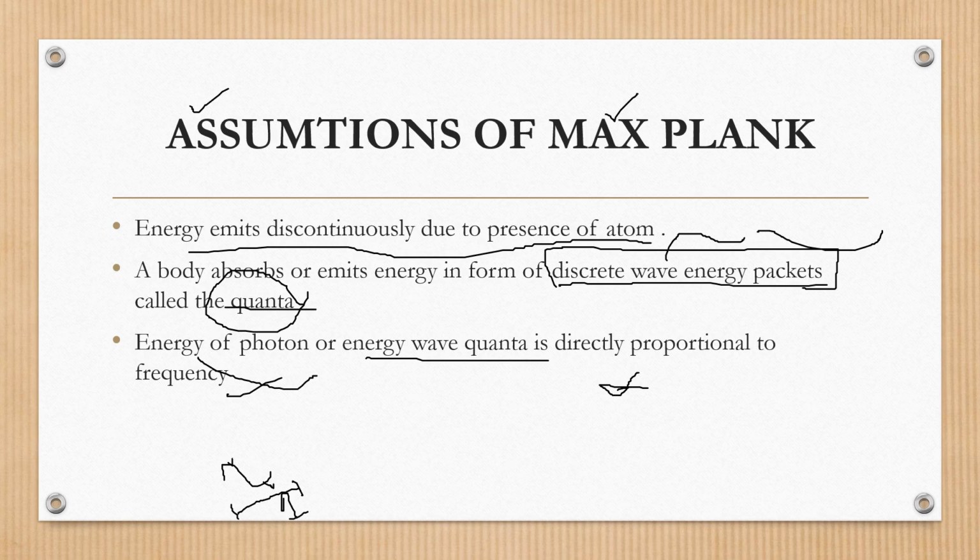Now, Max Planck says that the energy in the form of a wave or a photon or quanta, whatever, is directly proportional to frequency. Like we can say that E is directly proportional to frequency. If the energy increases, the frequency also increases. If the energy decreases, the frequency also decreases.